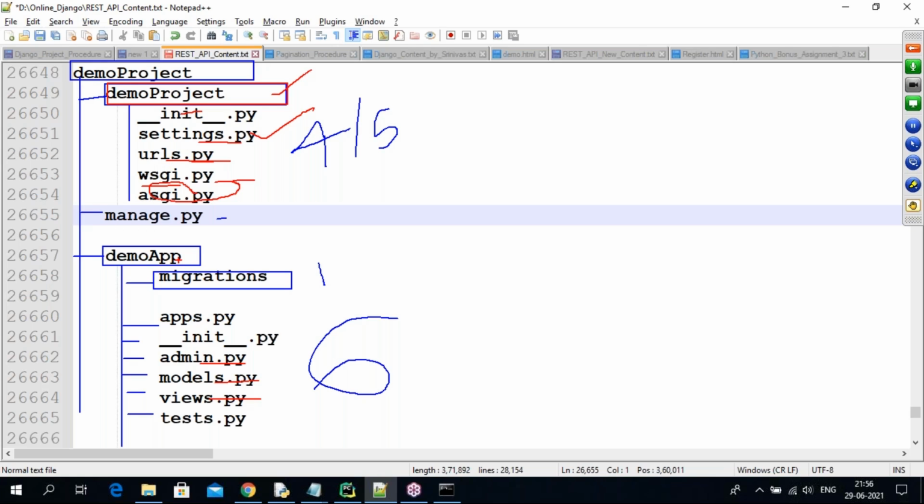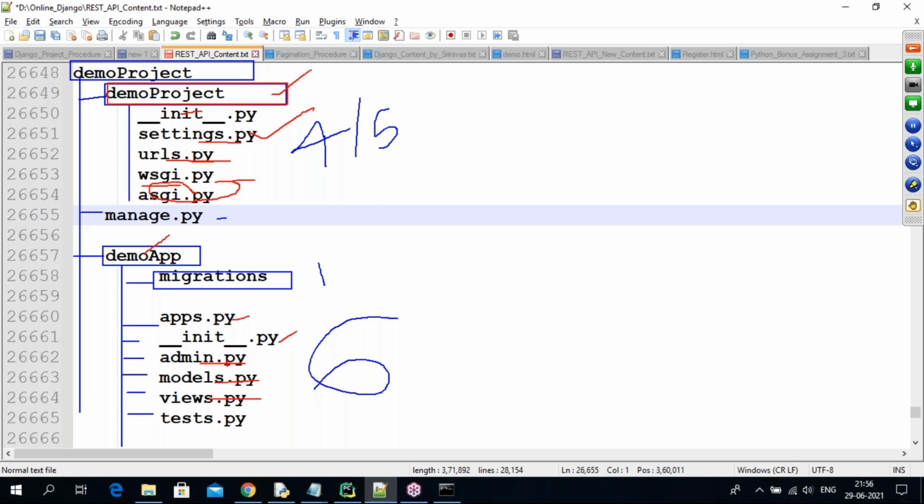Next, here in the demo app, we have the apps.py, where application configuration code is there. We are not touching that one. The init file represents that this folder is a Python package. Next, the admin code, guys. Every application has the admin code. I told you Django comes with admin by default. If you want to load our application related tables, employee table, product table, into the admin site and use those tables to add, update or delete data, you can use admin coding. We will discuss this more in the coming days.